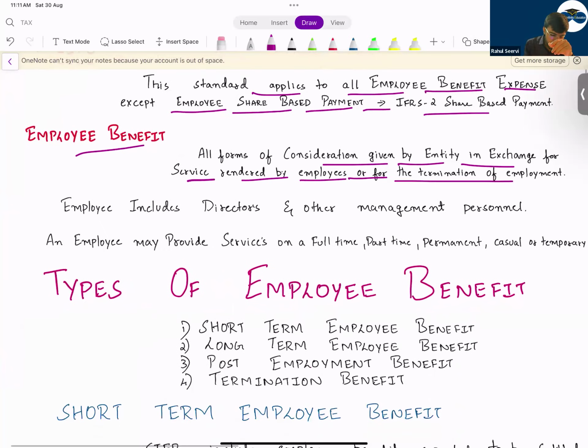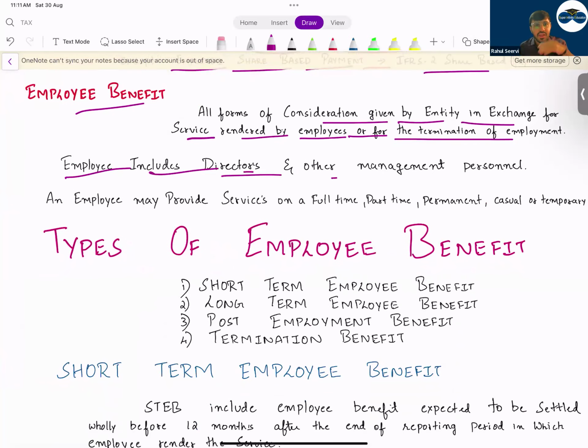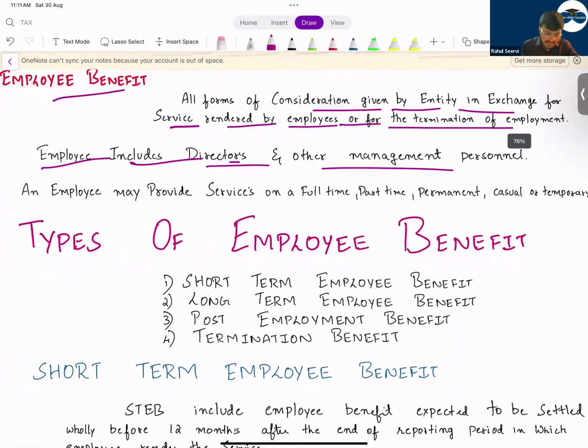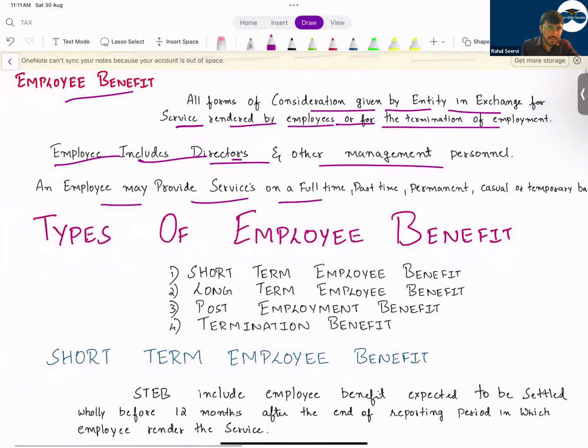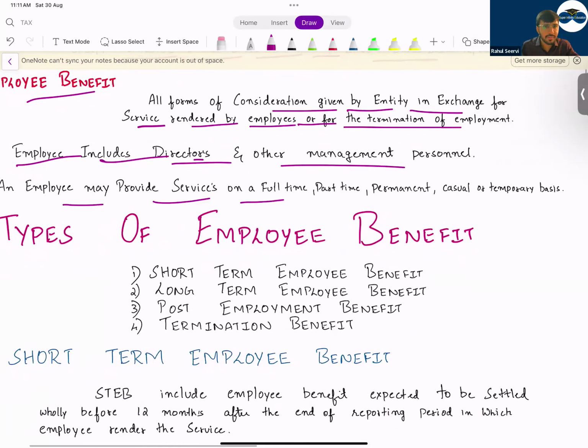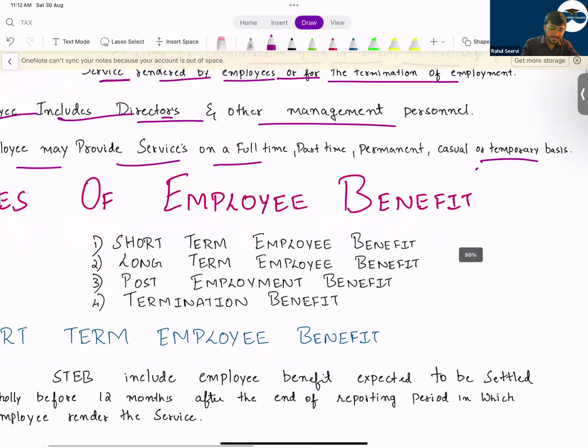So employee includes directors and other management persons. Employees means the normal employees, managers, senior managers, directors, and other management personnel also. An employee may provide services on a full-time, part-time, permanent, casual, or temporary basis. Either the employee can work full-time, part-time, etc. Now, what are the four types of employee benefit?